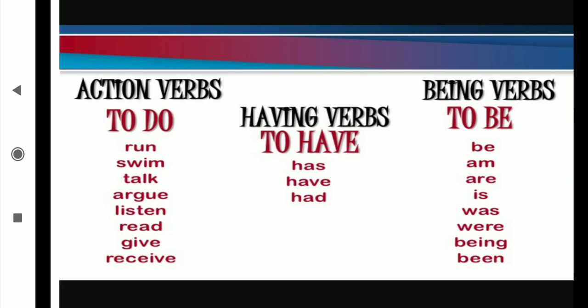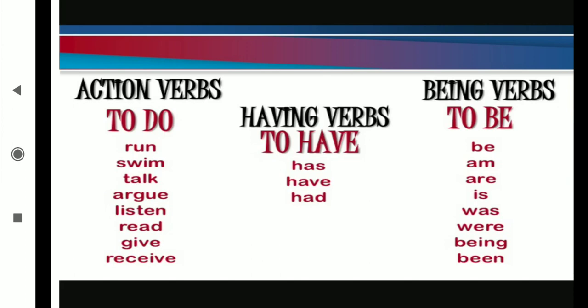Now being verbs means what? Being verbs are known as existence verbs. Okay, I am a girl, you are a boy. Then am, are, is, was, were. After that I am not taking V5, because in the present continuous tense and past continuous tense, after am, is, are I use the ing form. But in this sentence I didn't use it. When I don't use the ing form after am, is, are, was, were, then they go for the being verbs.